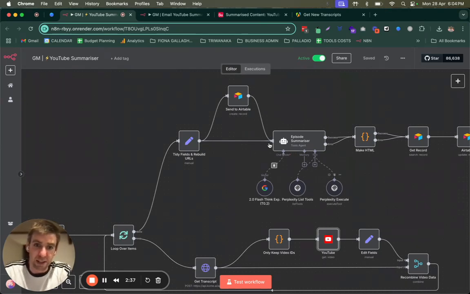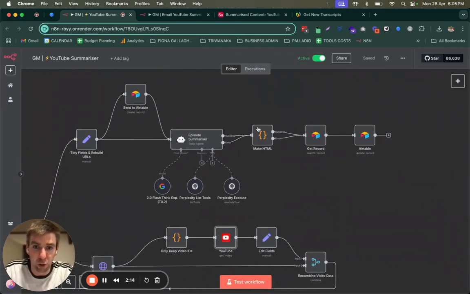So it uses Perplexity when it's creating a detailed summary and analyzing the transcripts. For example, if the YouTube video talks about another YouTube video or another YouTube channel, it'll go and grab the URL of that and include it in the transcript. Or if a book is mentioned or an article, then it grabs the URL and it links to it in the transcript, which is super, super powerful.